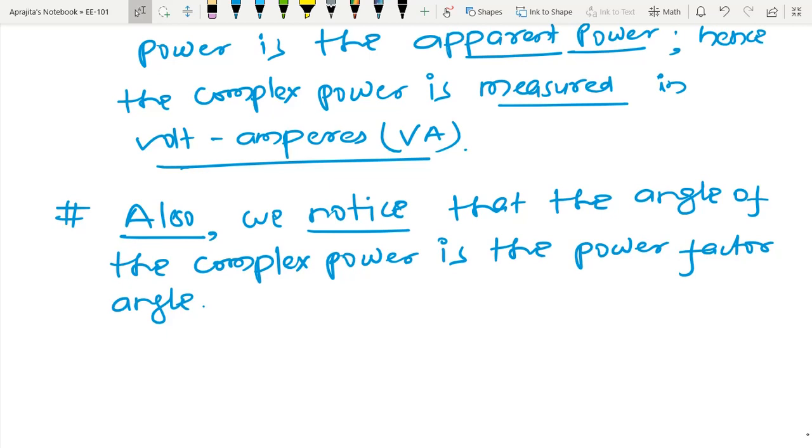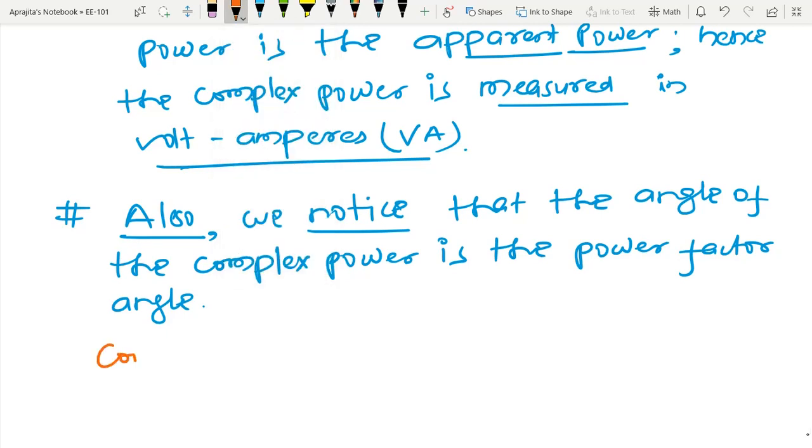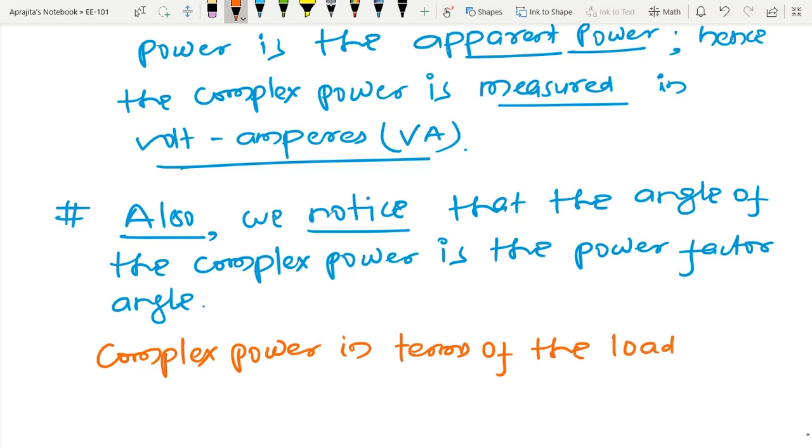So now I can also express the complex power in terms of the load impedance.